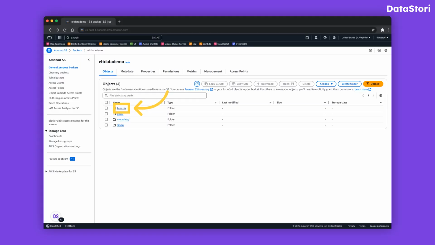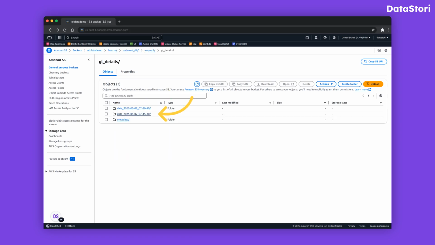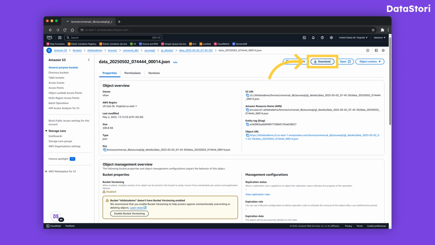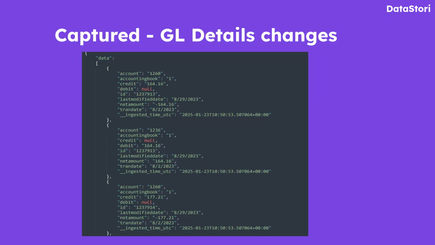Let's check the data as fetched from SQL Server. Here's a list of all the changes captured in the GL details table since the last pipeline run. These are stored in the bronze folder. Now, let's move to the silver folder to view the clean, deduplicated, and query-ready data.